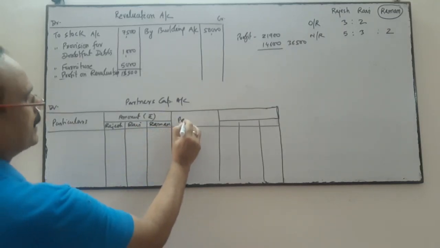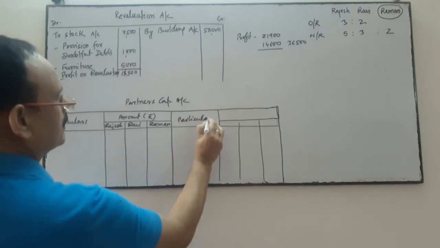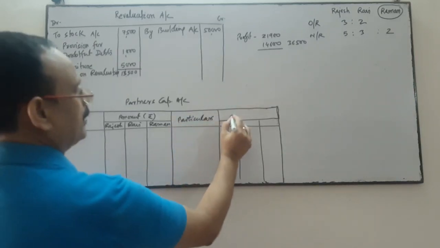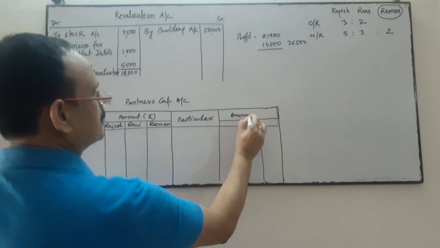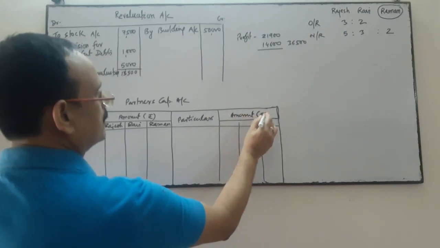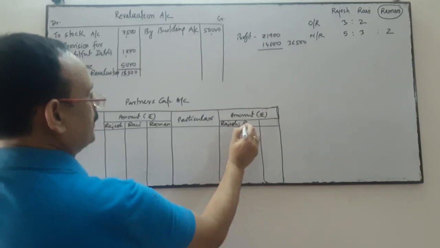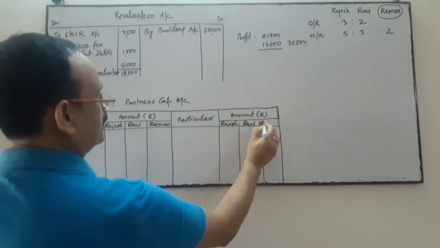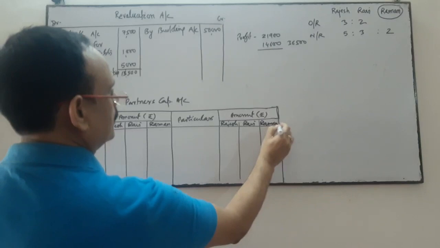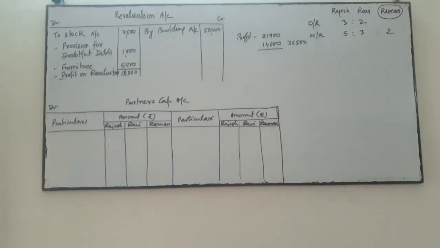The same I will write on this side: particulars, amount in rupees, Rajesh, Ravi and Raman. Is it clear?